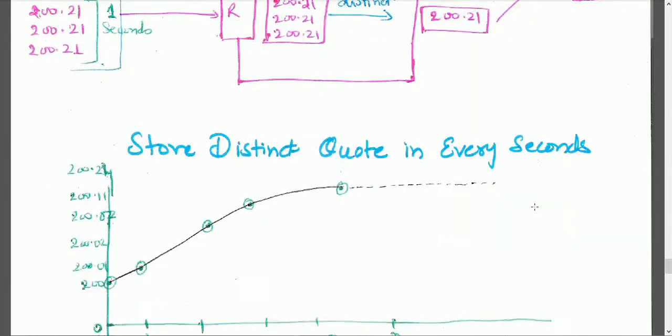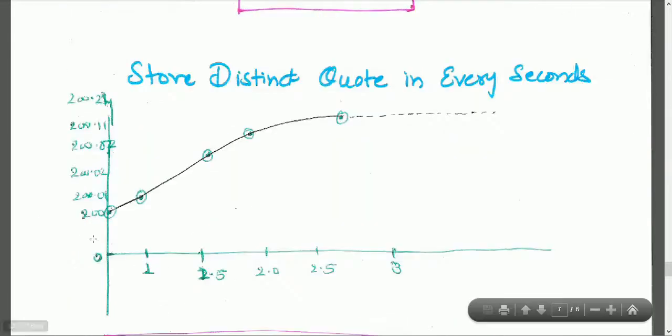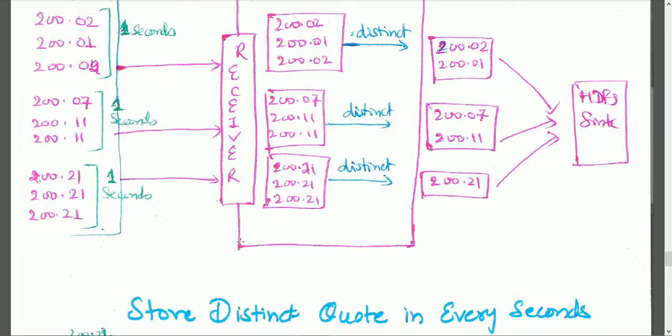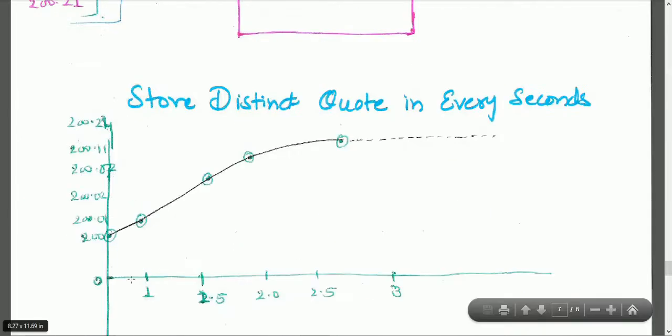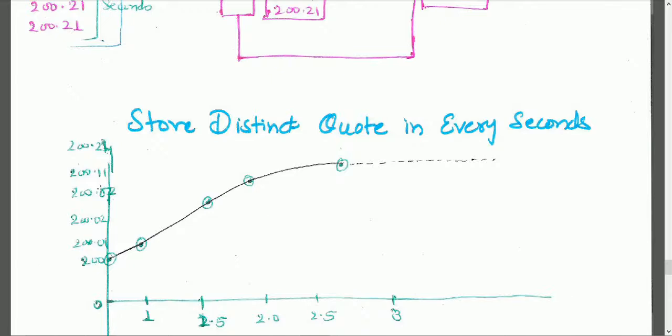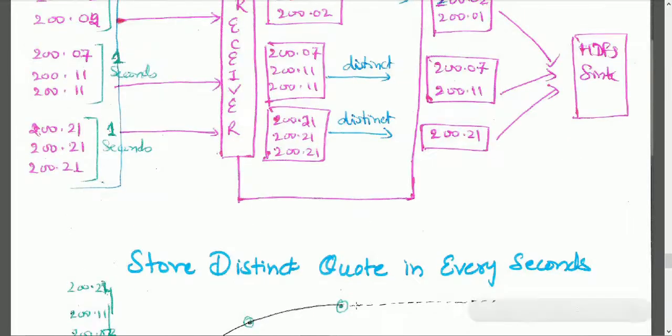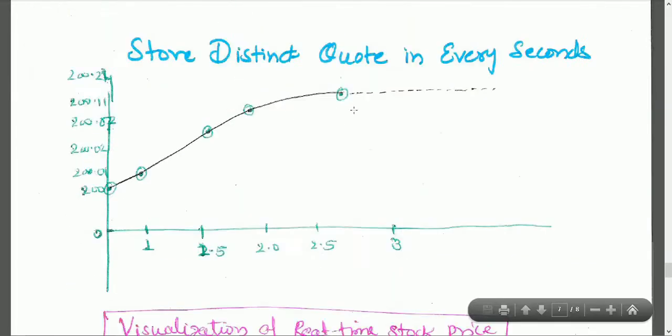Every second, the stock market opens at a price of 200, and at the first second the price was 200.01 or 200.02, and so on. I want to draw a chart of what the price is doing every half second, or the average price of every second by taking the distinct values, and we generate the graph.